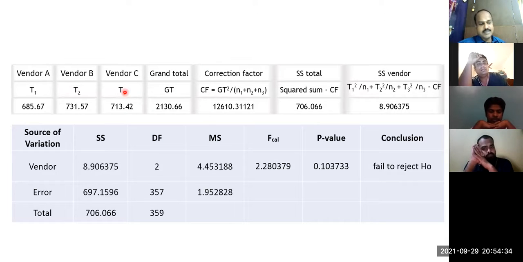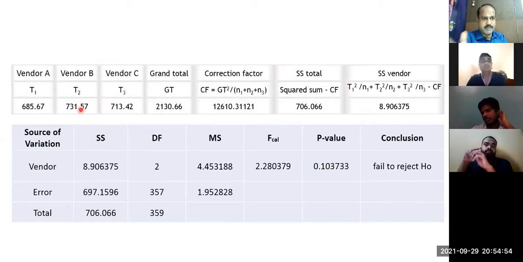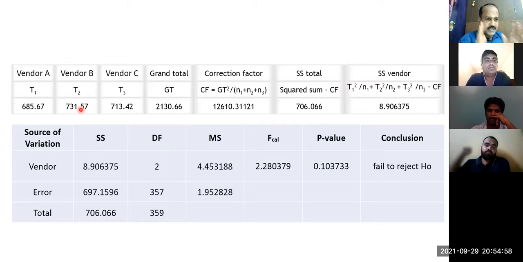But I am not an ordinary professional. I am a black belt. I don't want to play with anyone's life, isn't it? Yes, sir. I will make sure my decision is correct in real time. So what I do is, I will first of all calculate the difference. 685 is different from 731 by some amount. Is that amount of difference I am seeing really significant enough to say that vendor A is performing better than vendor B?